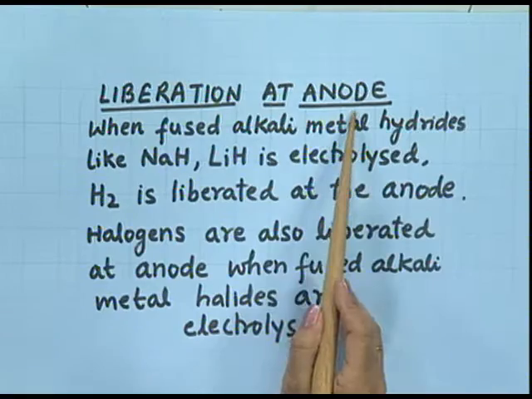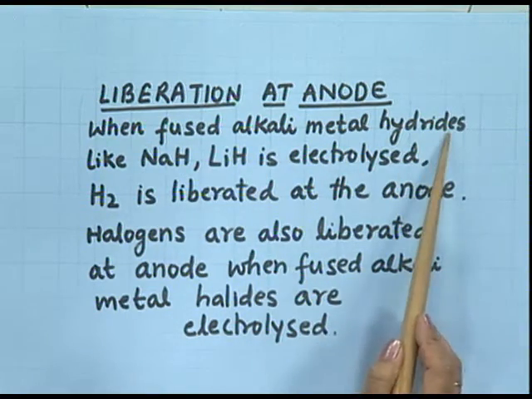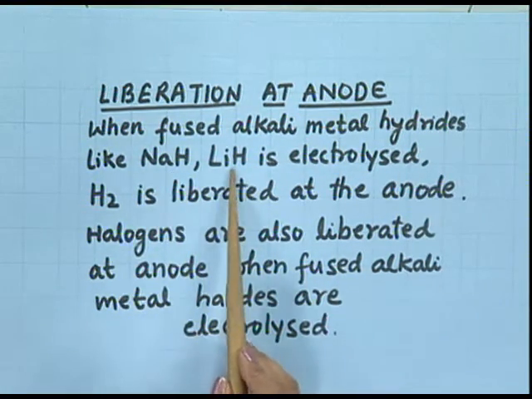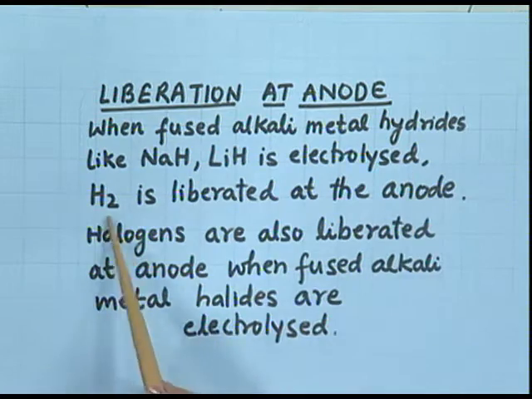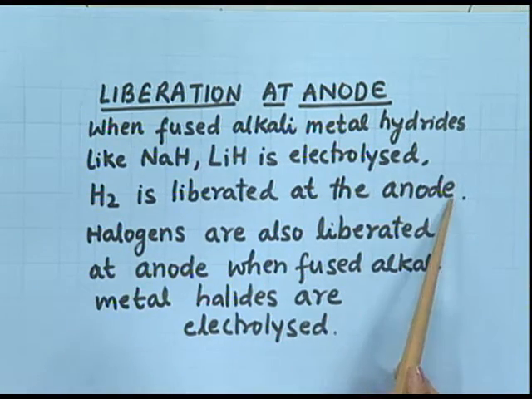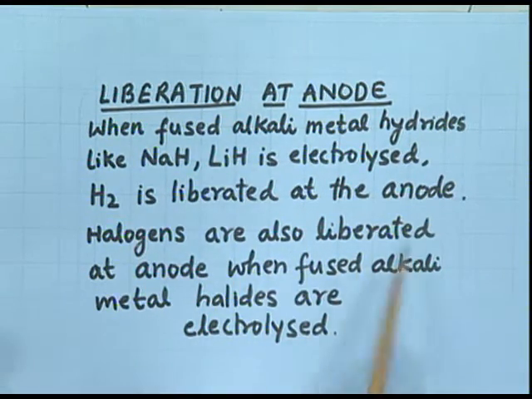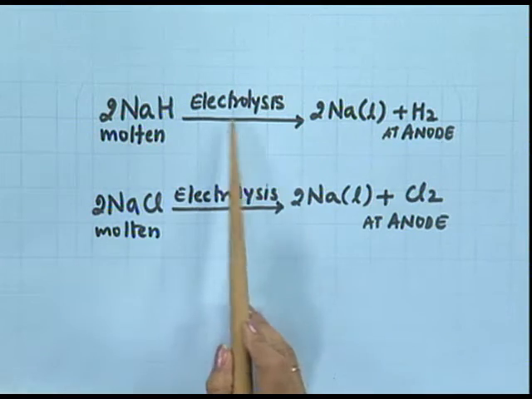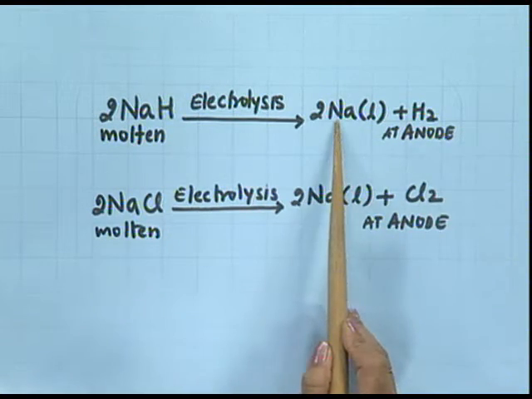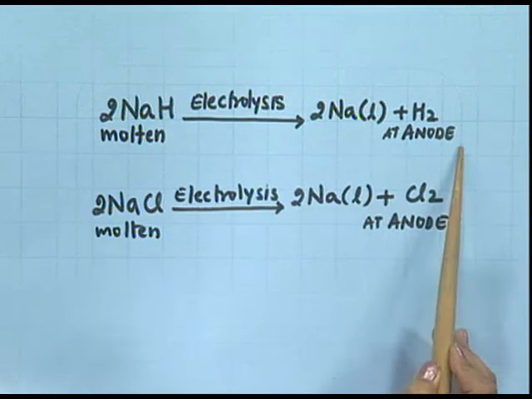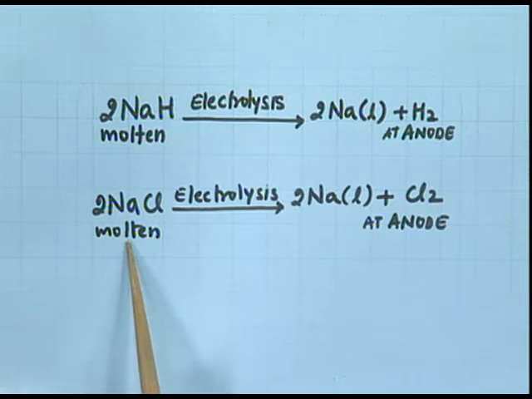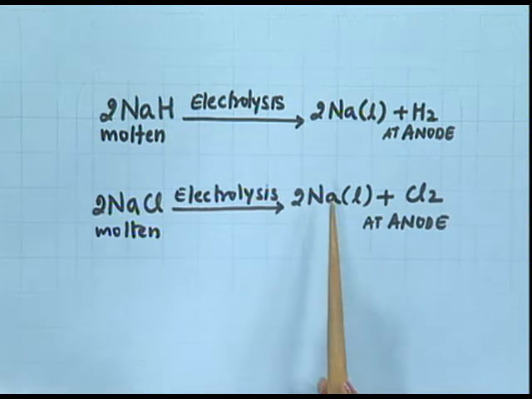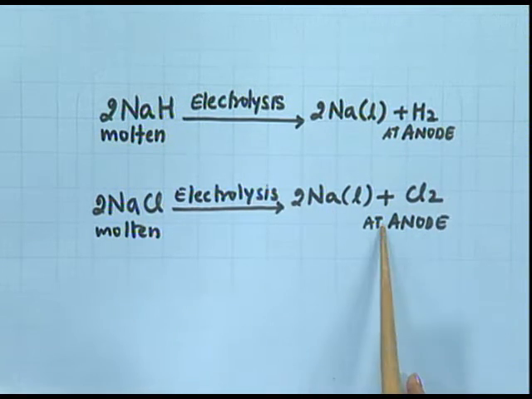Liberation at anode. When fused alkali metal hydrides like sodium hydride, lithium hydride is electrolyzed, hydrogen is liberated at the anode. Halogens are also liberated at anode when fused alkali metal halides are electrolyzed. Let's see the equations. Molten sodium hydride on electrolysis produces sodium and hydrogen at anode. Sodium chloride molten on electrolysis produces sodium and chlorine at anode.